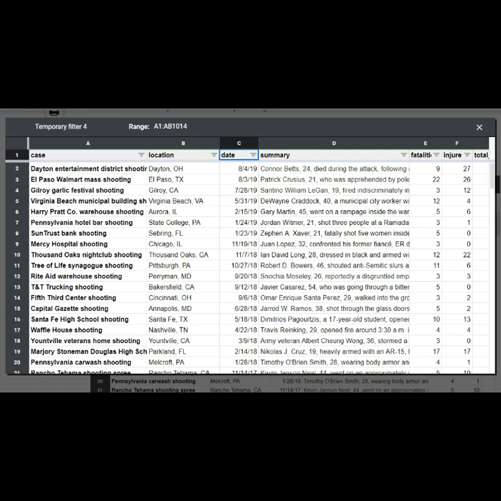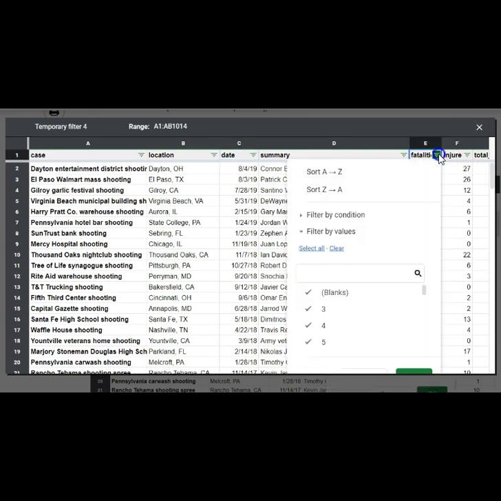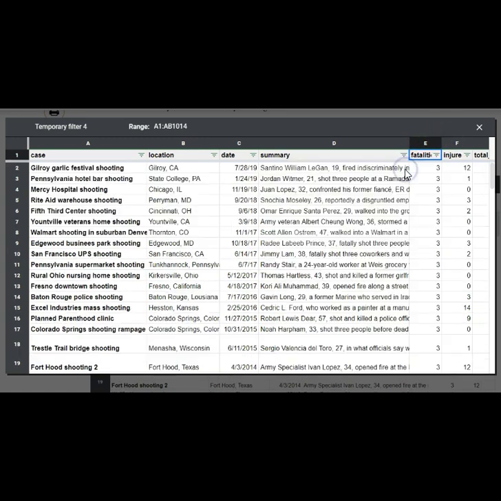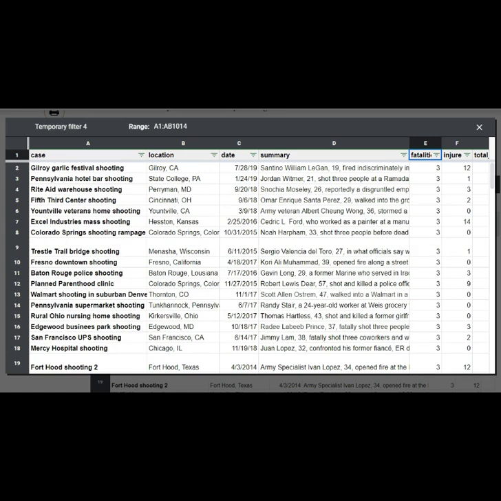It can also be useful to filter some of the other categories. For instance, fatalities. If we wanted to see the worst mass shootings, we could sort Z through A. We could see which ones had the most deaths. Or if we go the other way, A through Z, we can see all the ones that just had 3 fatalities that were previously not considered mass shootings if we wanted to filter those out. It can also be useful to sort some of the other categories.